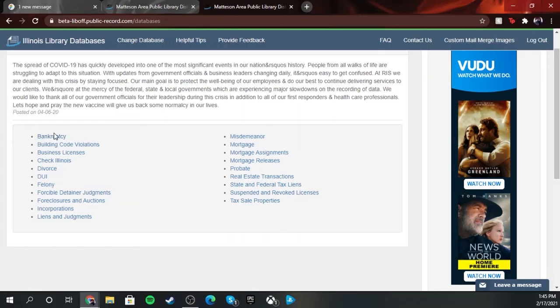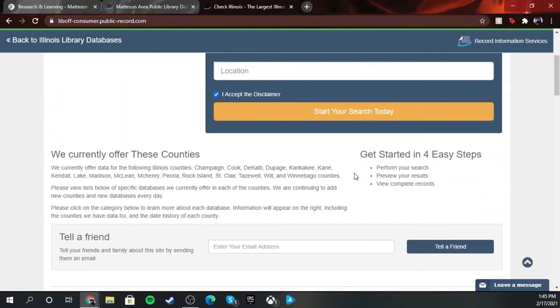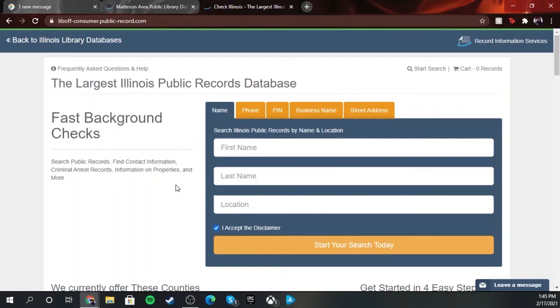But as you can see, there's a lot of different things you can do as far as business licenses, code violations. Check Illinois is one where you can do a quick, fast background check. It's not going to give you all the details you want on a person, but if you were looking to, say, hire a nanny, a babysitter or a tutor, and you just want to make sure this person's a good person, you can definitely put in their name and location here, and it will give you a different type of layout as far as the person's name is involved.